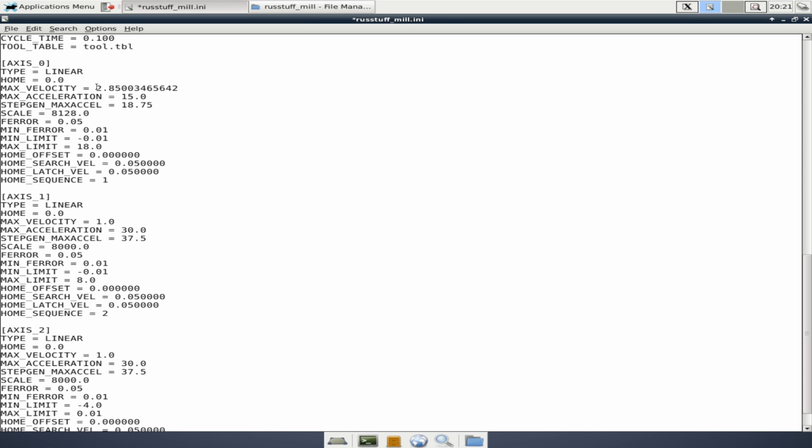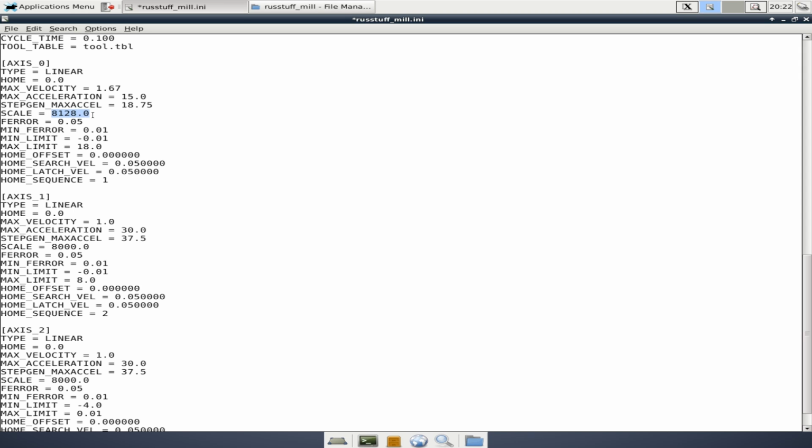We're going to set max velocity at 1.67. Again, we're going to limit our machine to 100 inches per minute. Max acceleration we set in the step config wizard as 15 inches per second squared. We're going to leave that alone. And the documentation doesn't really say much about stepgen max accel, other than it should be somewhere between 1 and 10% greater than the max accel. Now, you would expect that to be no higher than 16.5, as 1.5 would be another 10% over 15. But for some reason, it's at this weird number, which seems arbitrary to me, and we're just going to leave it alone.